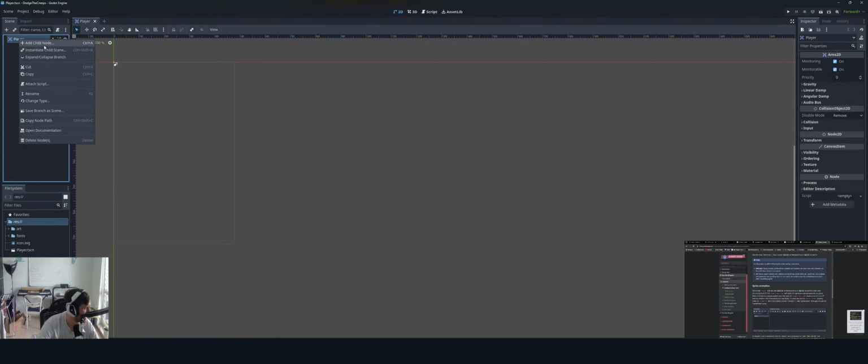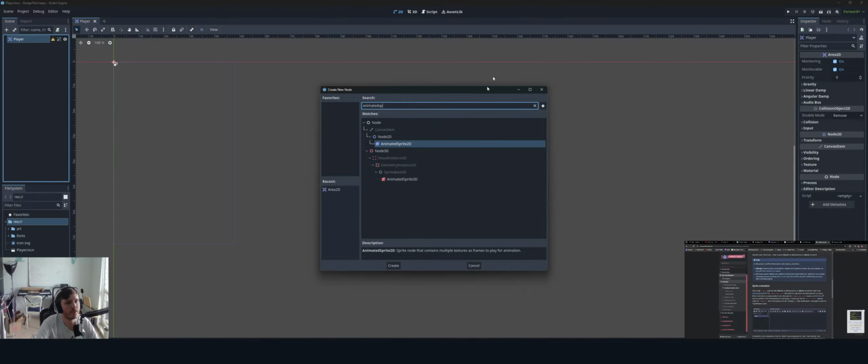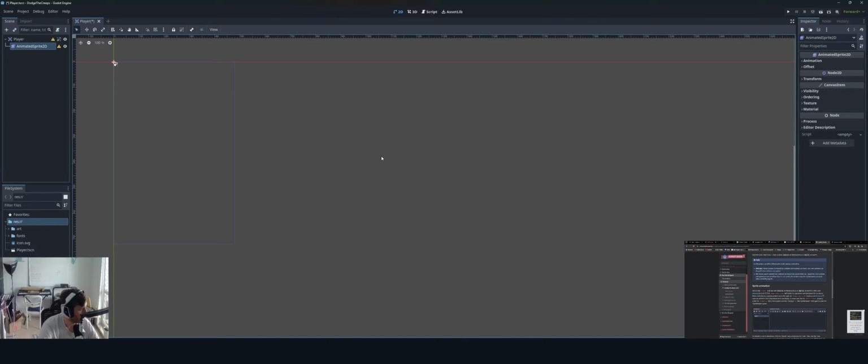So let's right click. Add child node, AnimatedSprite2D, create. The AnimatedSprite2D will handle the appearance and animations for our player. Notice that there is a warning symbol next to the node. An AnimatedSprite2D requires a SpriteFrames resource, which is a list of the animations it can display.